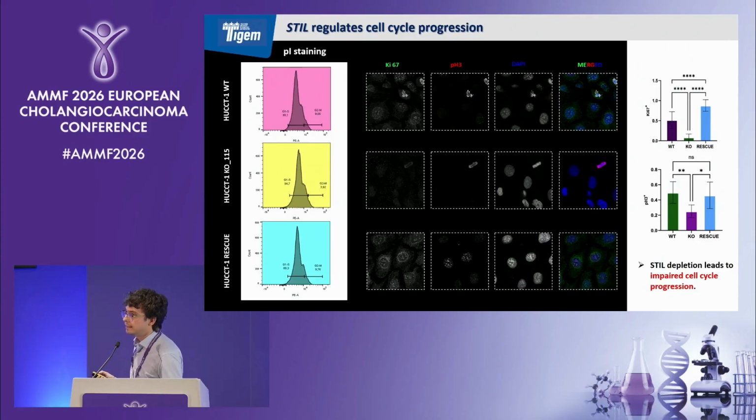So STIL is related to centrioles, but it is also correlated to cell cycle progression because it presents different interactors like CDK1, the cyclin-dependent kinase 1. So we decided to test our cells by FACS with propidium iodide, and we observe a reduction in the number of G2M phase cells in knockout clones compared to the wild type and rescue cells. We further confirmed these results with immunofluorescence staining, where we used Ki67 and phospho-histone H3, and we appreciate a reduction in the Ki67 and phospho-histone H3 positive cells.